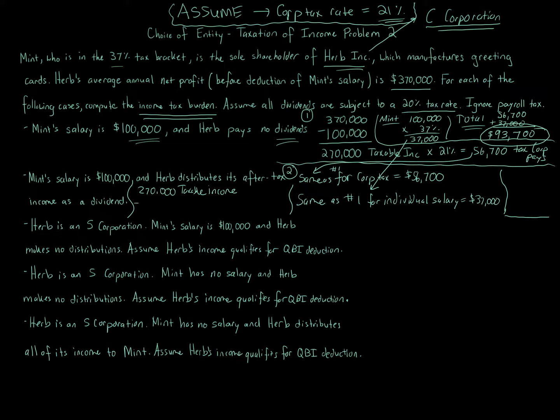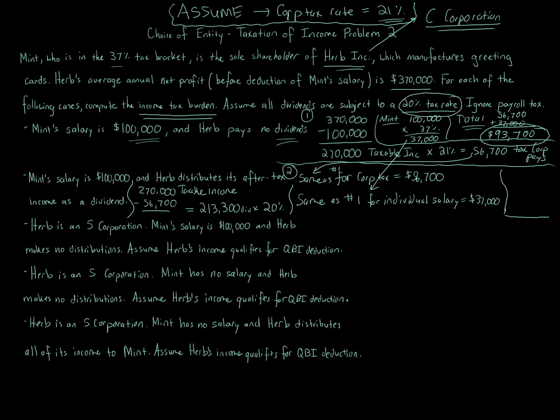We subtract away the amount of tax on that $56,700, and that equals $213,300, and that is the after-tax dividend. And then we multiply that by the 20% tax rate on dividends, which we're told in the problem.